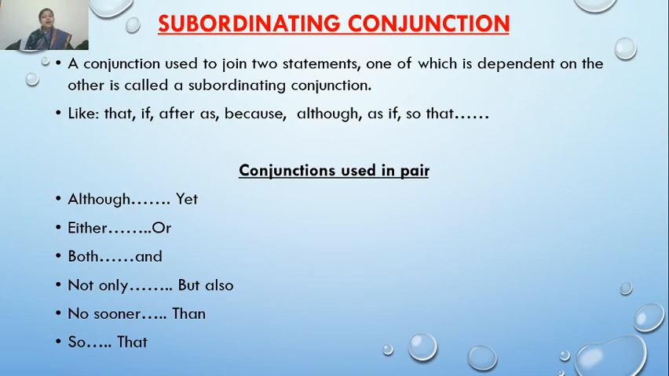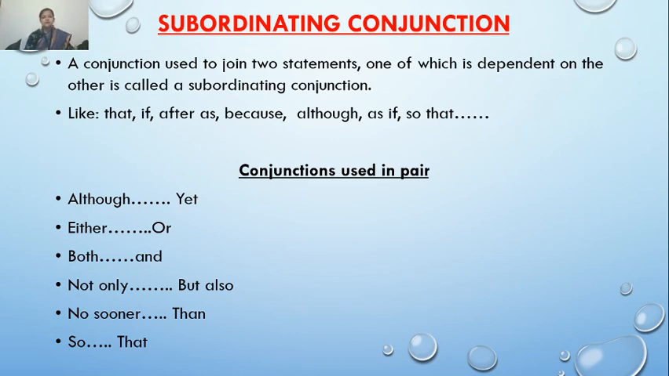Clear? Apart from that, some conjunctions are used in pairs also, like although with yet, either with or, both with and, not only with but also, no sooner with than, and so with that. So it is not that they can't be used alone. They can be used alone, but they are used in pairs also. Like with although we use yet. Either can be used alone, but it is also used with or. Both can also be used alone, but it is also used with and.